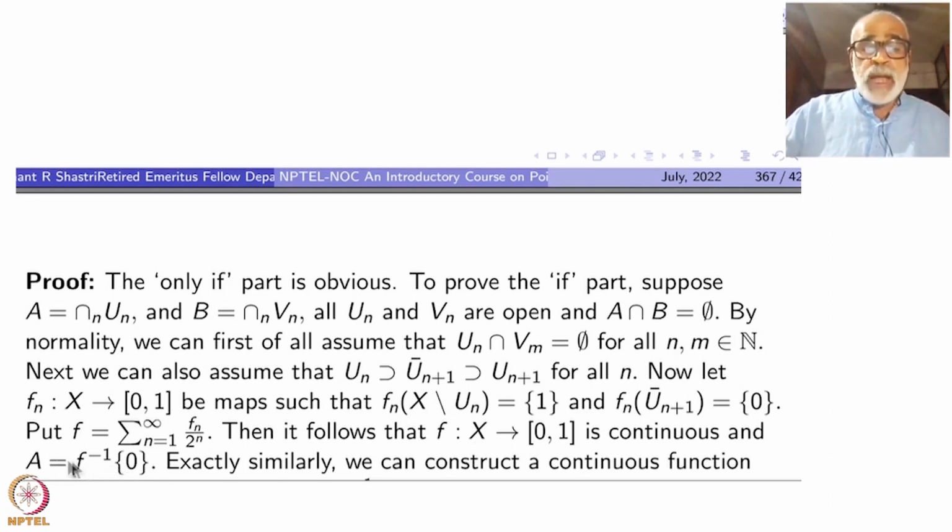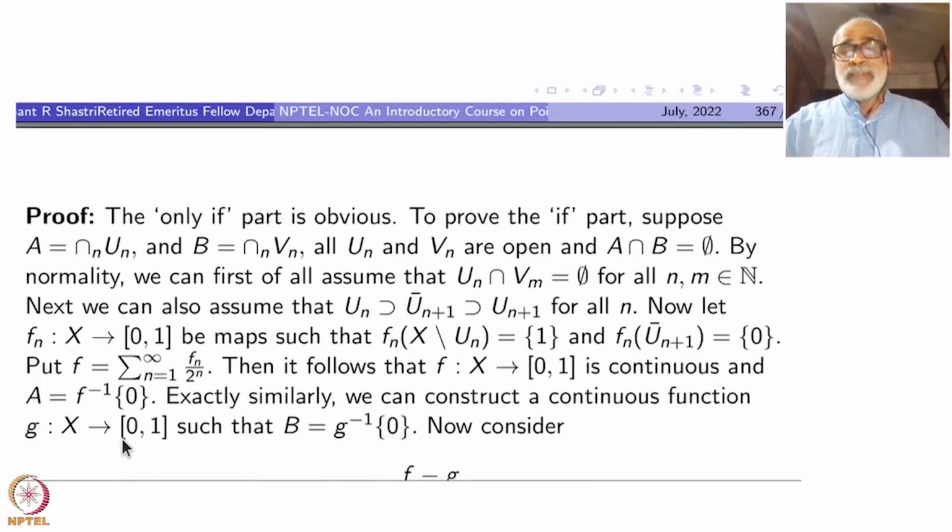A is precisely the inverse of 0 of this one, because if x belongs to A, it must be inside every Un, right? X belongs to A means x is inside every Un, so there is no question for every Un. You see, this whole thing is 0 means corresponding Fn is 0. Therefore, you see the precise 0 set.